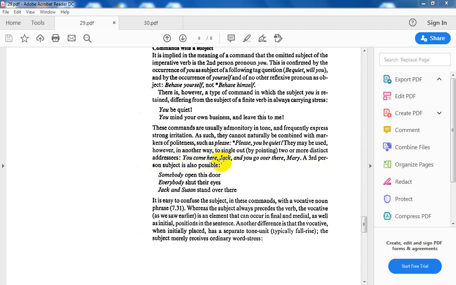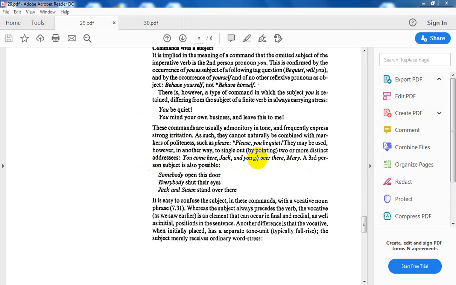Jack and you go over there, Mary. Again, this is another function for commands with a subject. The first function is to express strong irritation. Another function is to single out by pointing to one or more distinct addressees.